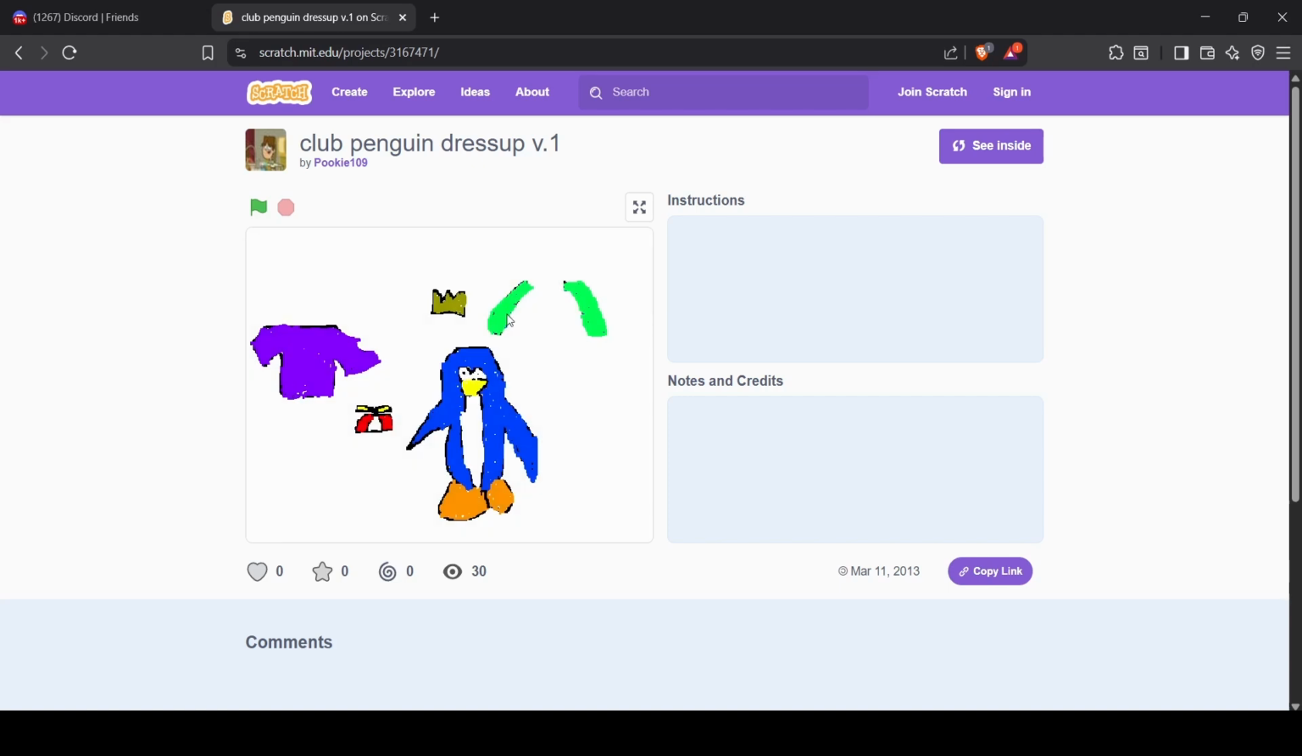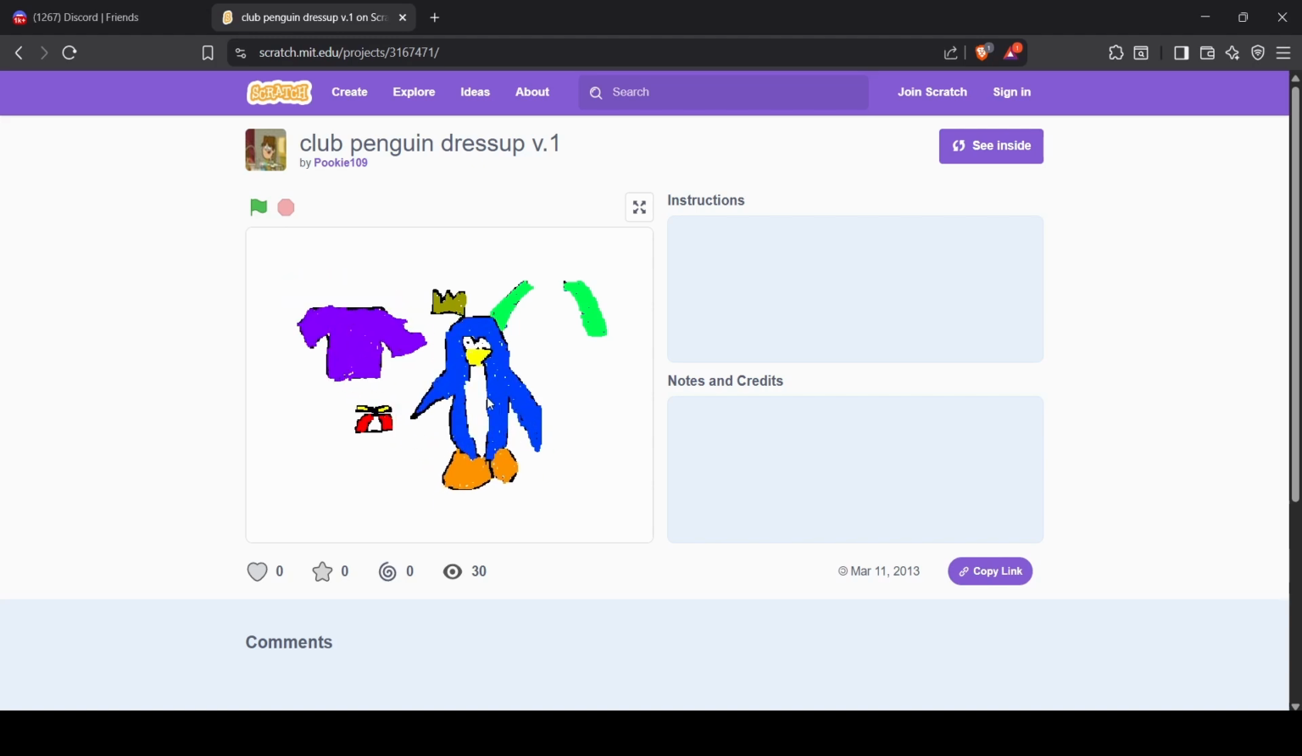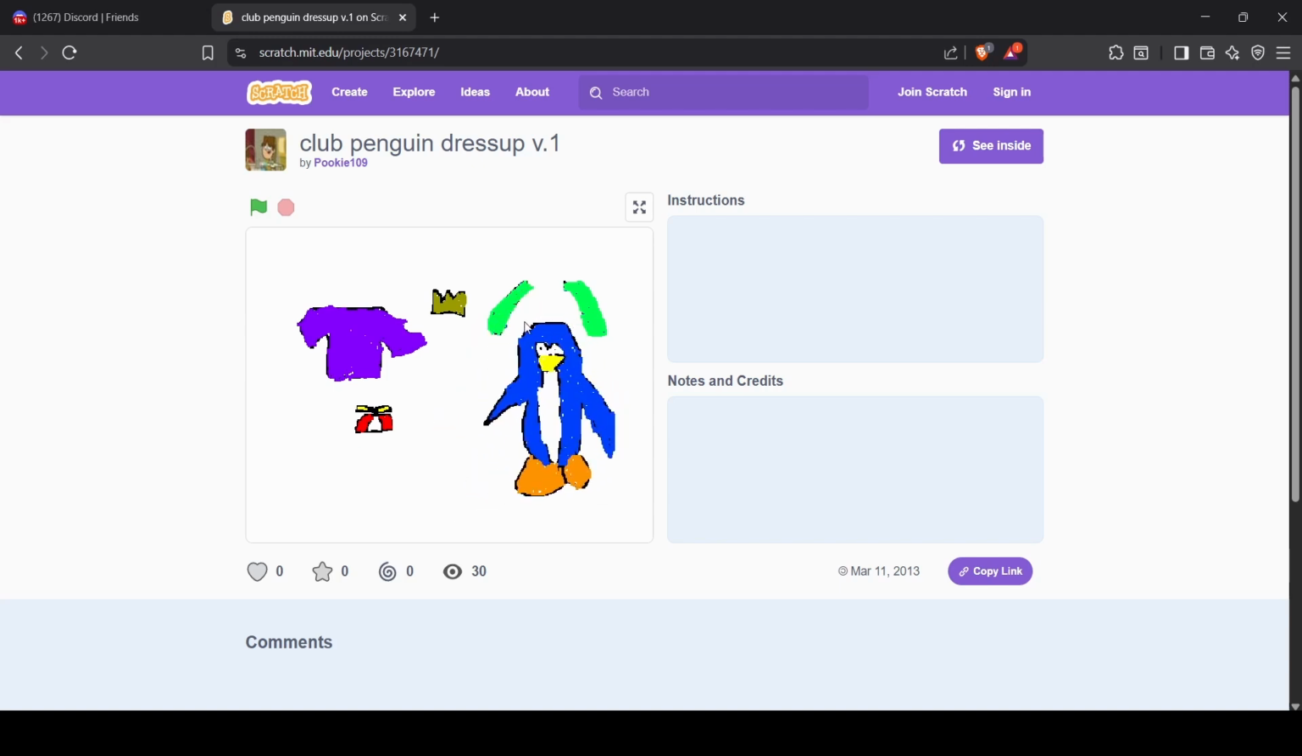So this is called Club Penguin Dress Up version 0.1. With this, you can just move little items over to the penguin. You can move the penguin as well if you want to. I think this here was meant to be, I don't know, ears or a cape or something. I forget what they were meant to be.